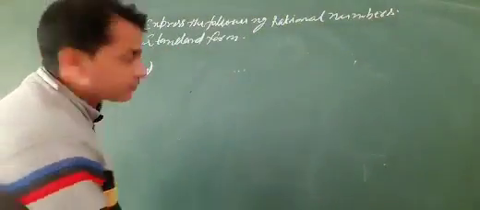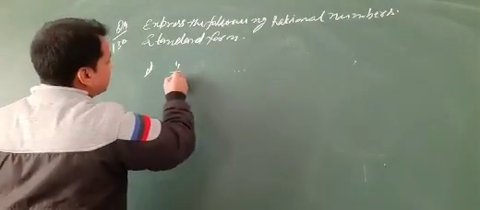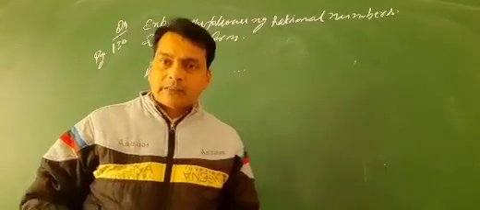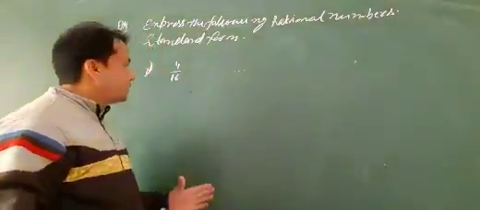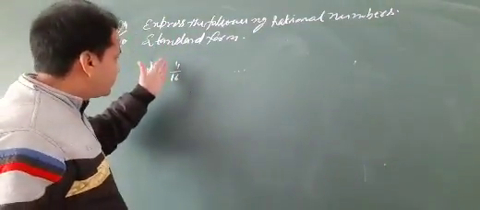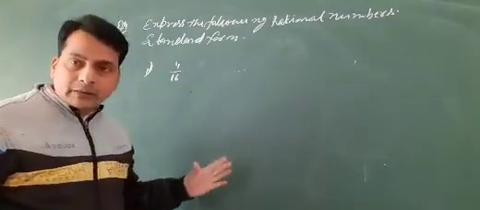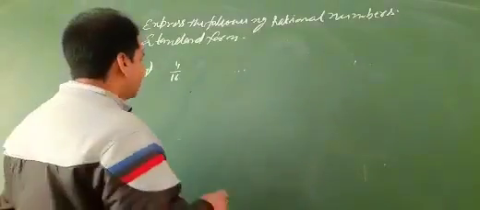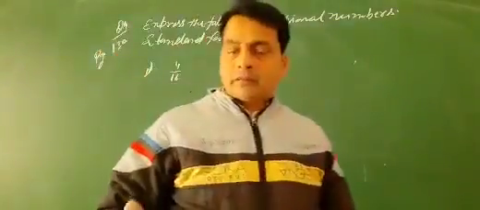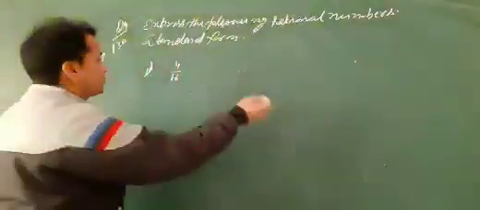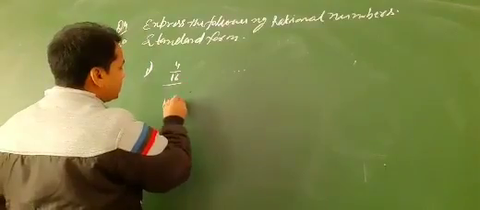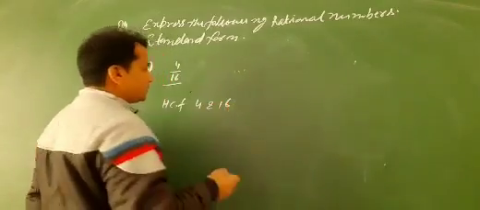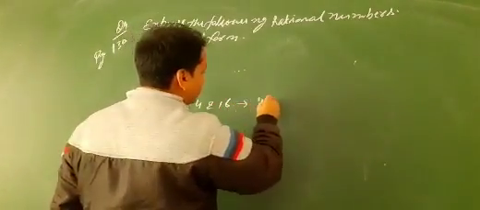4 by 16. So the standard form of this rational number: first step, find the HCF of the numerator and denominator, then divide the numerator and denominator by the HCF. The HCF of 4 and 16 is 4.